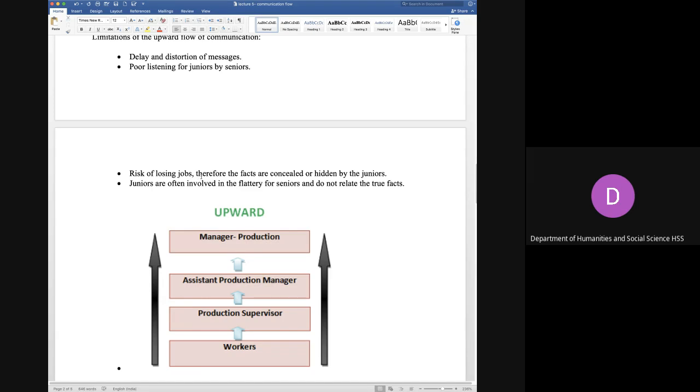Risk of losing jobs. Sometimes juniors don't want to discuss things with the seniors because they think that it will give a bad impression and the senior might be upset about it, so they might lose their job. So the real facts are sometimes concealed or hidden by the juniors.